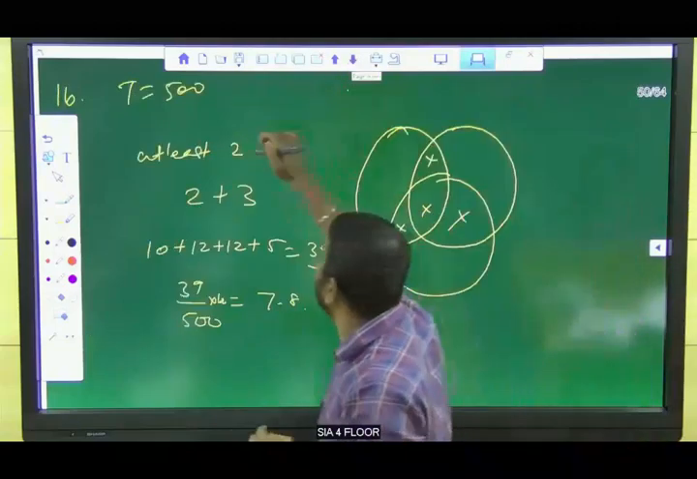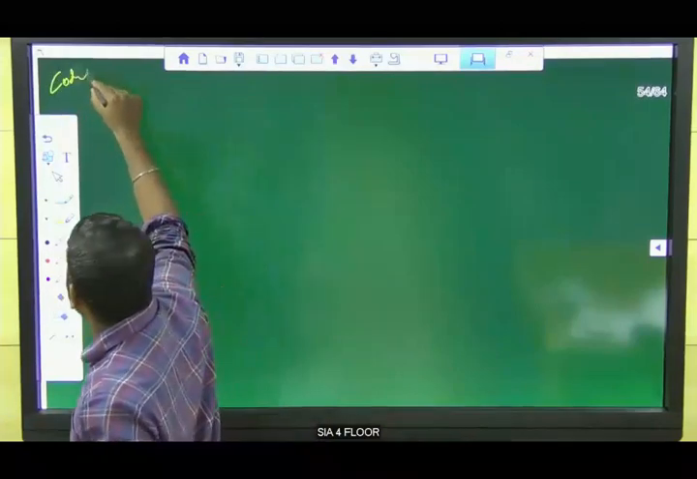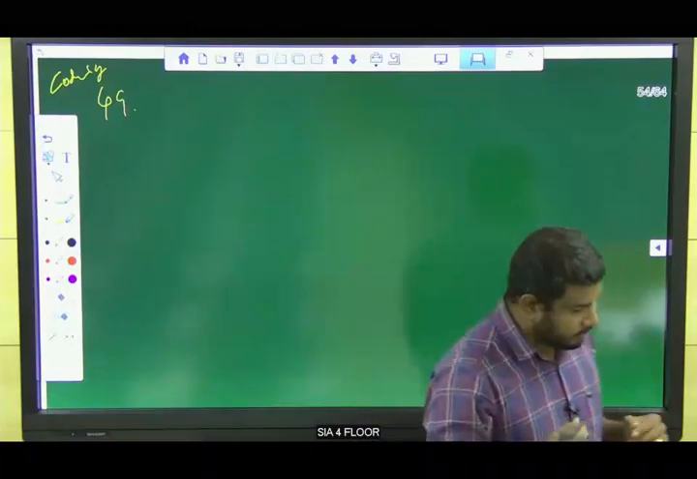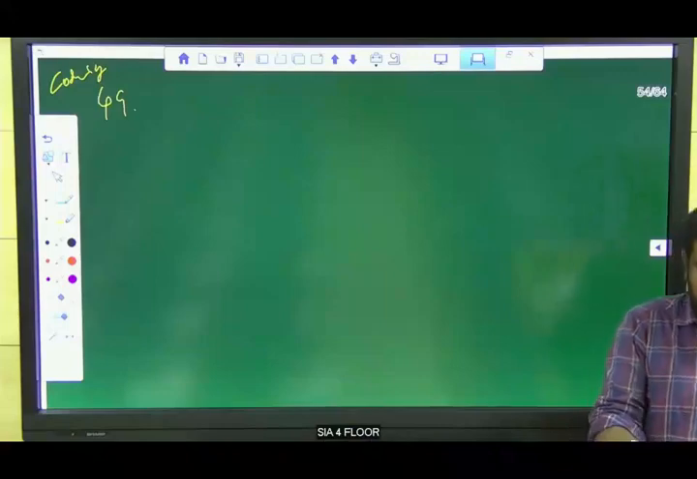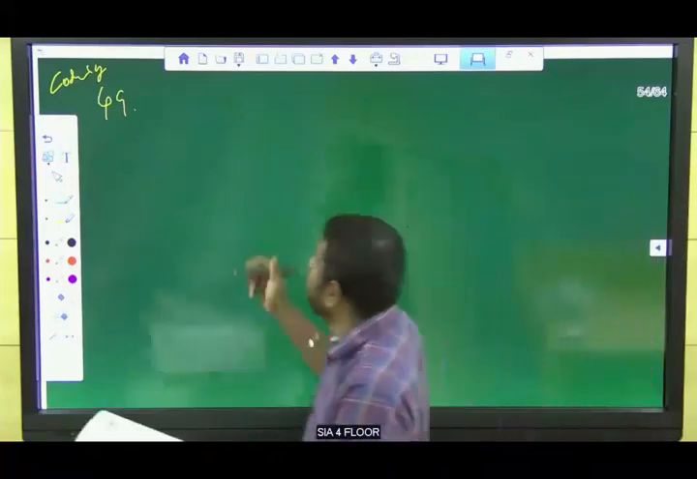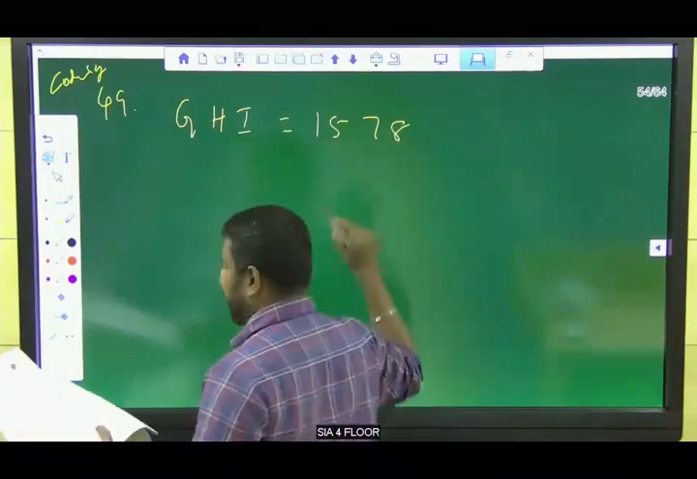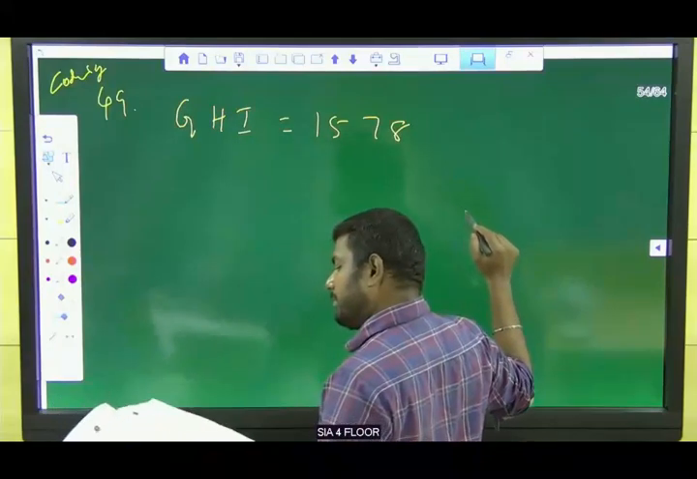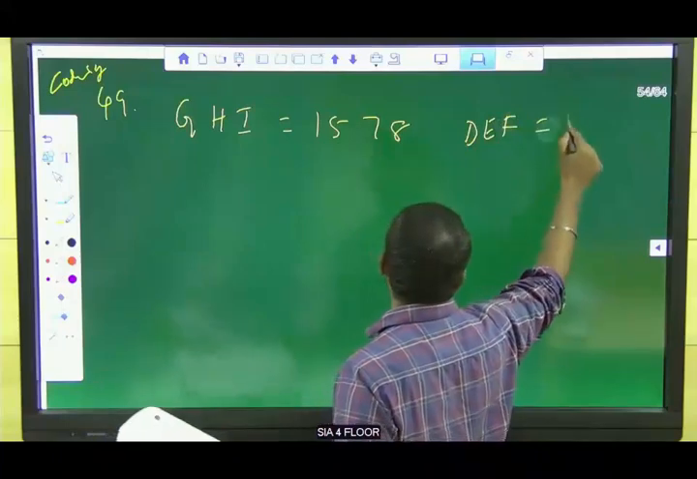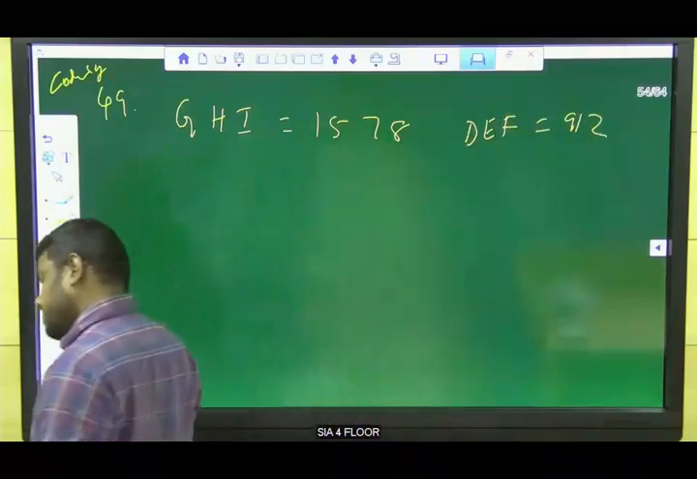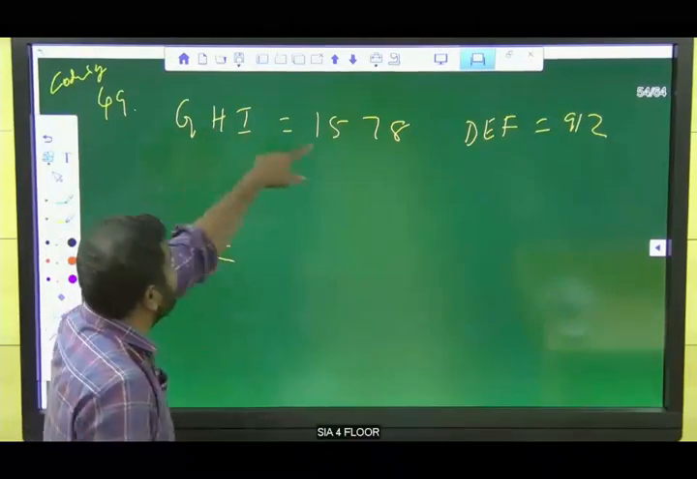Meera, are you there? 49th question is a coding and decoding topic, right? Yes, Meera. GHI is 15, 78. This question: GHI is nothing but 1578, DEF, ABC. Okay, listen, guys. So GHI is 1578.